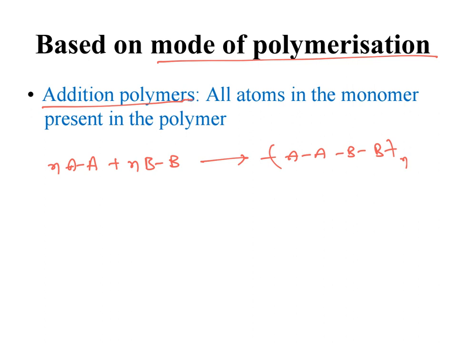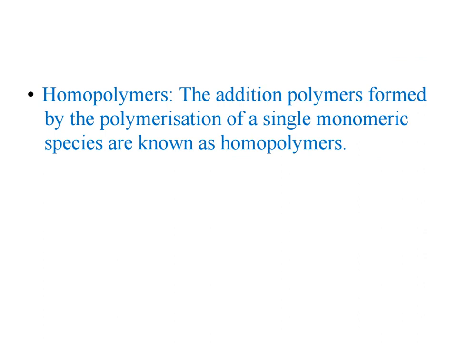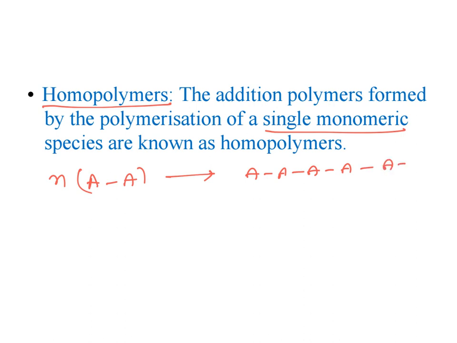Again, these addition polymers are further classified into two types. The first one is homopolymers. What are homopolymers? These polymers formed by polymerization of a single monomeric unit are known as homopolymers. That means if I take A and A, n moles, which is converted into polymers. Here A again goes on.